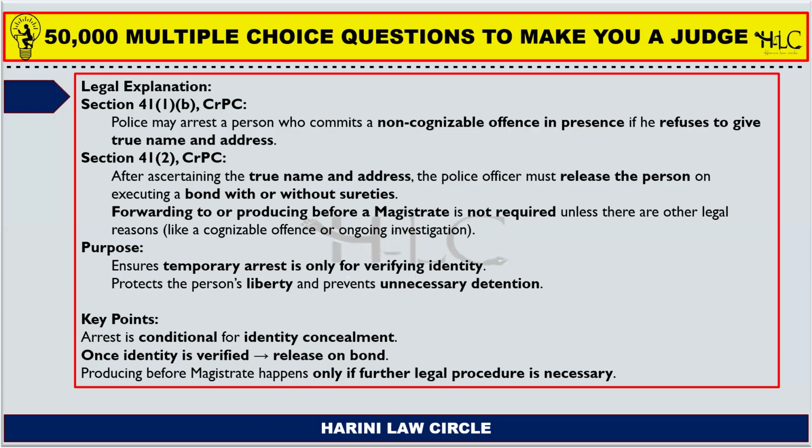Section 41, subsection 1, clause B of CrPC states that police may arrest a person who commits a non-cognizable offense in presence if he refuses to give the true name and address. Subsection 2 clarifies that after ascertaining the true name and address, after the arrest, the police officer may release the person on executing a bond with or without sureties, and then forward him to the magistrate if not required, unless there are other legal reasons like a cognizable offense which is committed or an ongoing investigation with respect to a cognizable offense.